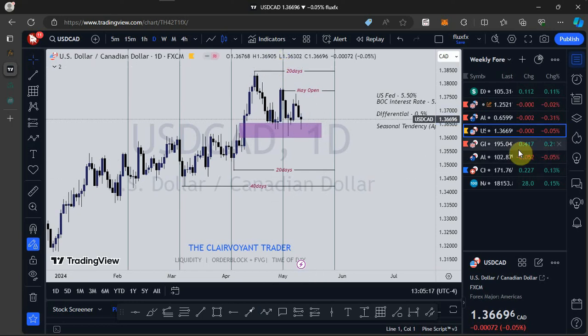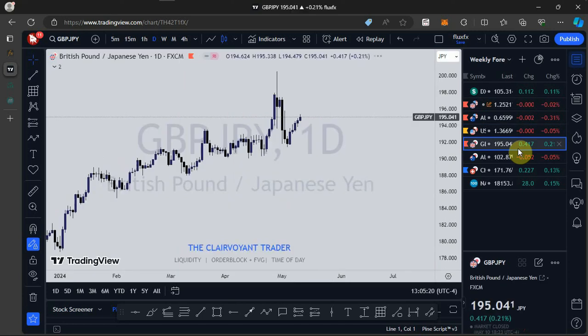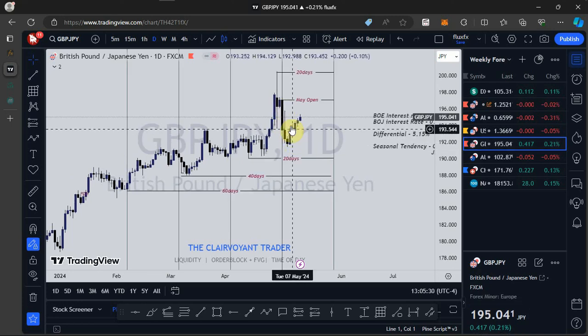Let's go to what's happening on GBPJPY. Right after this impulse move we are seeing here, the market has been giving us choppy price action. But it's not just choppy, it's choppy price action to the upside. If we observe it very well, right after this impulse move, look at the number of candles it is taking price to fill just this impulse move we made.